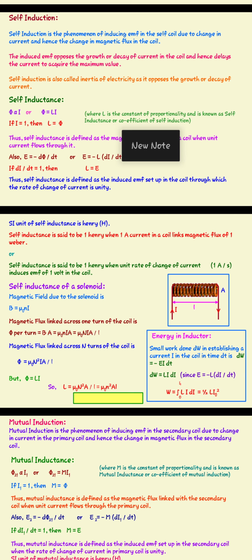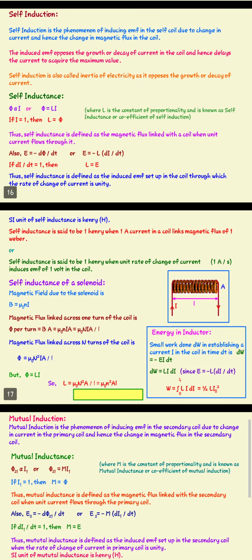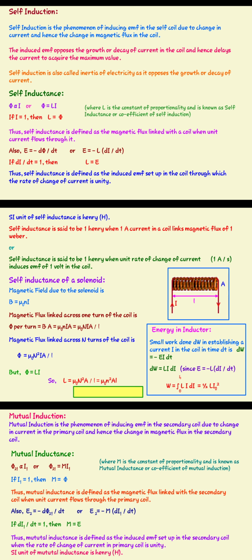We know that induced EMF is given by E is equal to minus d phi upon dt according to Faraday's second law. By substituting phi is equal to Li, we get E is equal to minus L di upon dt. So if di upon dt is equal to 1, that means the current is changing at the rate of 1 ampere per second, then L will be equal to E. So the coefficient of self-inductance is equal to the induced EMF set up in the coil when the rate of change of current is unity.